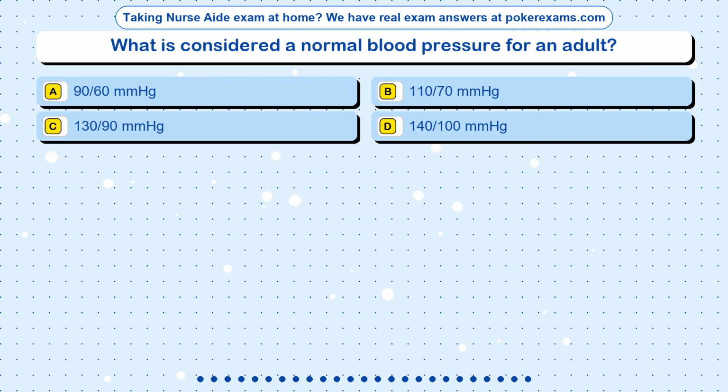Question 7. What is considered a normal blood pressure for an adult? Option A. 90/60 mmHg. Option B. 110/70 mmHg. Option C. 130/90 mmHg. Option D. 140/100 mmHg.